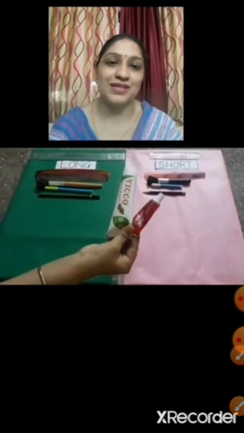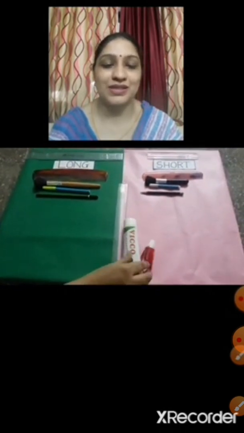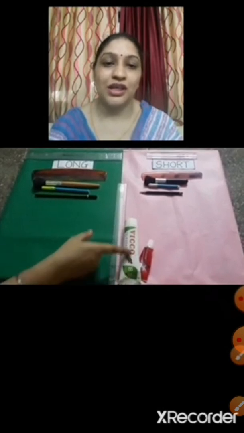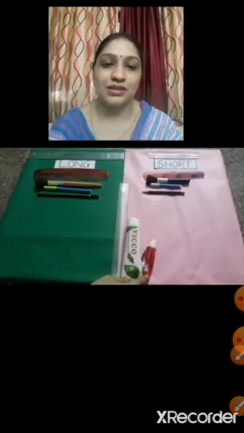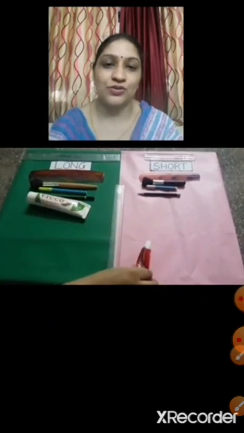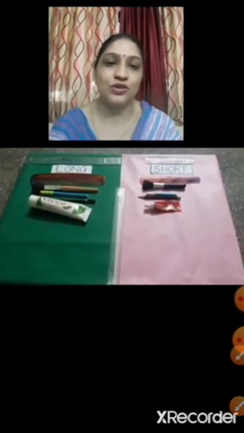Yes, toothpaste. What is this? Toothpaste. Long toothpaste, short toothpaste, long toothpaste and short toothpaste.